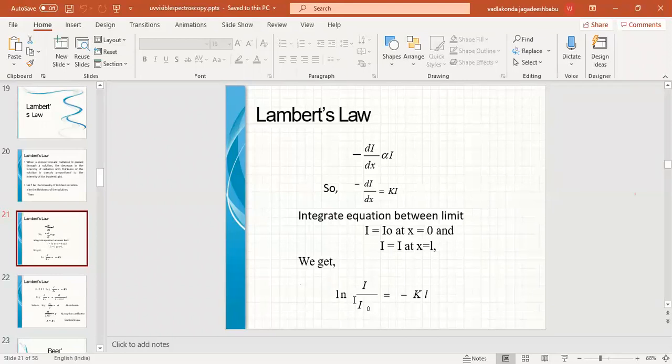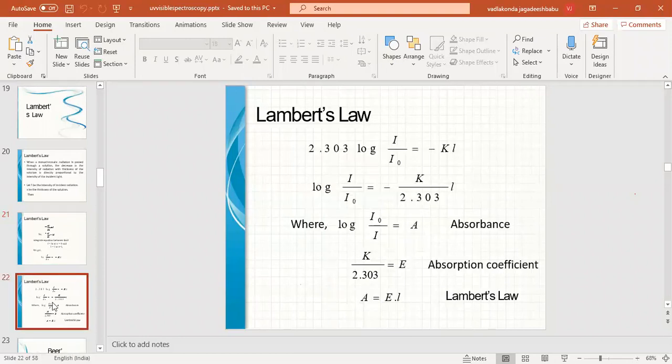Now, on integration, we will get natural log I by I naught equals minus kx. So finally we will get the equation. If we replace the natural log with log base 10, we write 2.303 log I by I naught equals minus kx. So log I by I naught equals minus k by 2.303 times x.